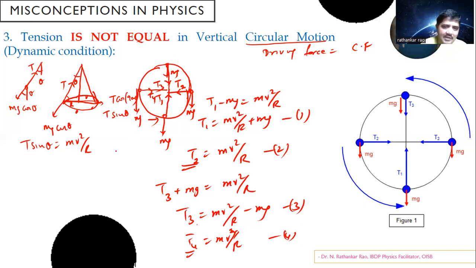When it goes to the topmost position, tension almost reduces, right? See, the tension almost reduces. This is T3. At this point, almost it's reducing. But when it returns back on this return journey, then once again from the minimum value, it keeps on increasing until it reaches over here. Thus, at every point you take, the tension is not going to be the same or constant in a vertical circular motion. I hope this is clear. While in a conical motion, definitely the tension will be the same everywhere. But in a vertical circular motion, tension is not going to be the same.